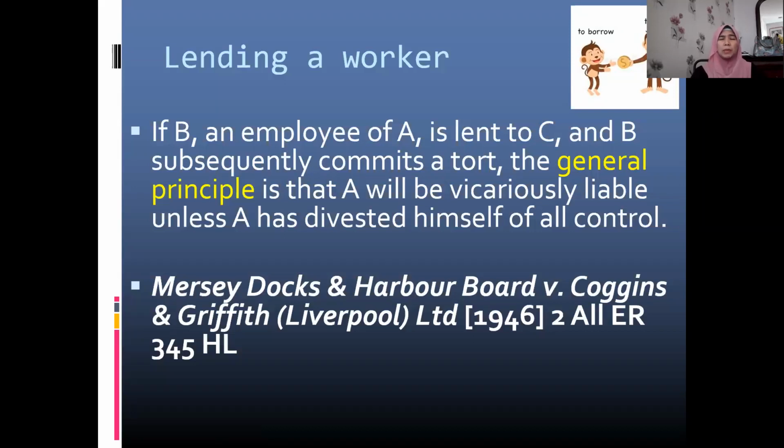So the general principle is that A, the main employer, will be vicariously liable unless A has divested himself of all control. It depends on who still has the main or primary control over the work done by B, the worker or the employee here. We have the leading case of Mersey Docks and Harbour Board v Coggins and Griffith (Liverpool) Ltd, 1946.